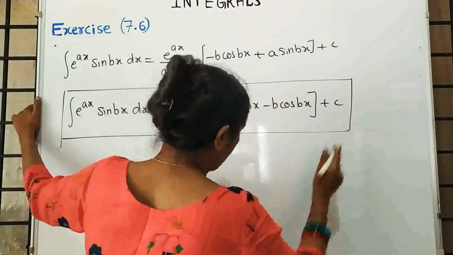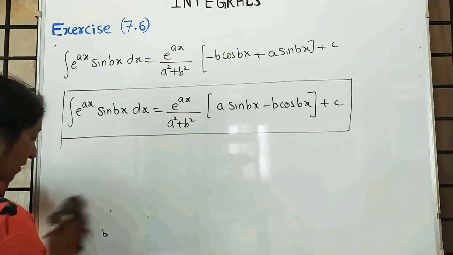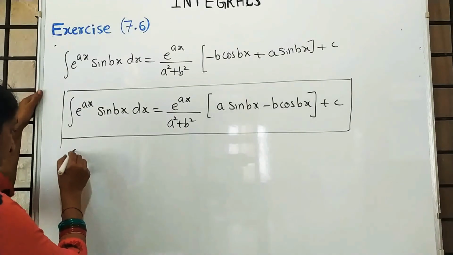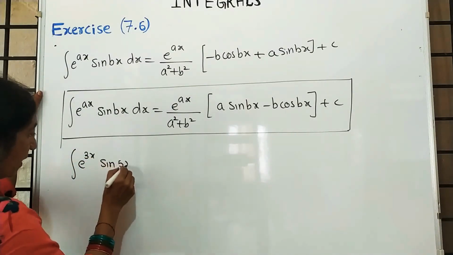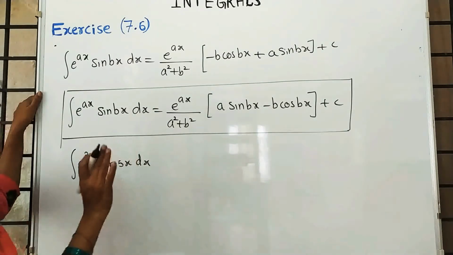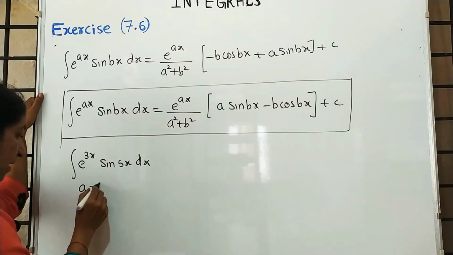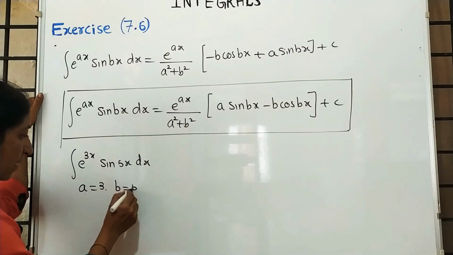Why I am explaining here with one example. Here, if the example is like this, e raised to 3x sin 5x. Instead of applying all those steps, here what is a? A is 3, b is 5.